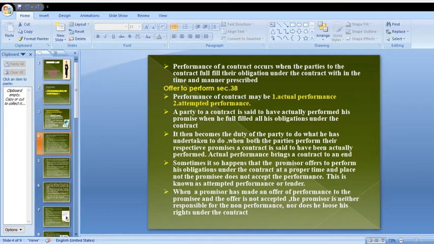When the contract is not accepted by the other party in the contract, then he does not have the right to blame the other party for non-performance of duties, and he won't have any right to file any case in the court. That is called rights under the contract.